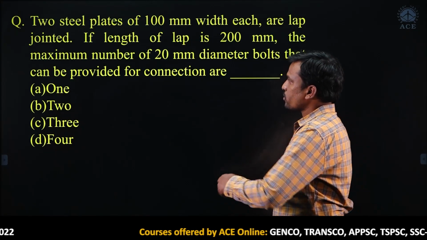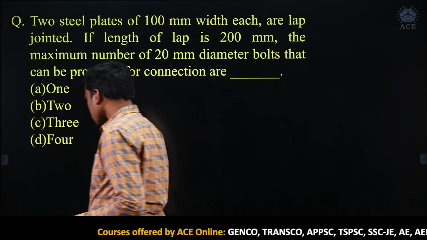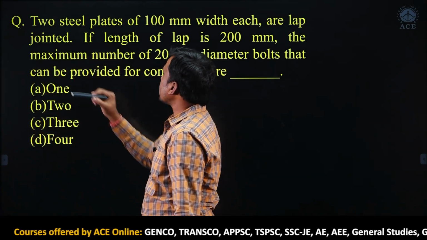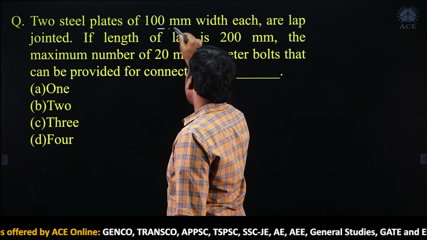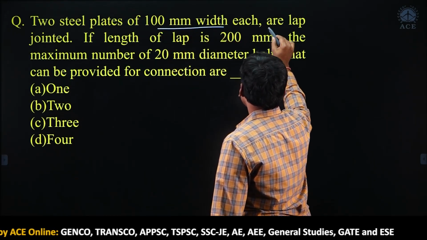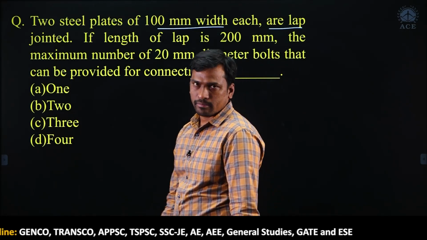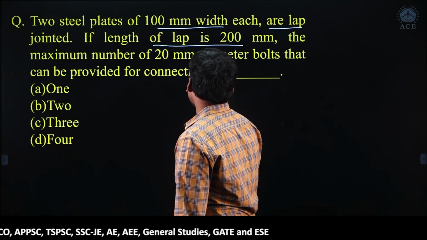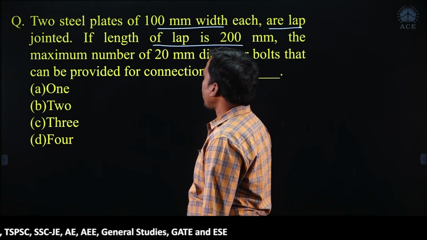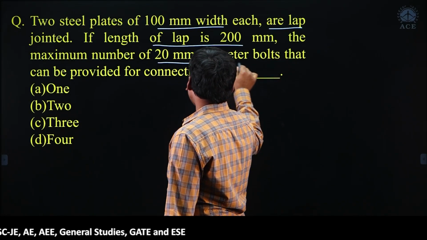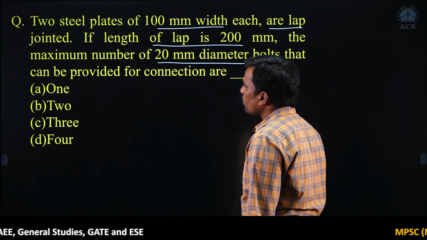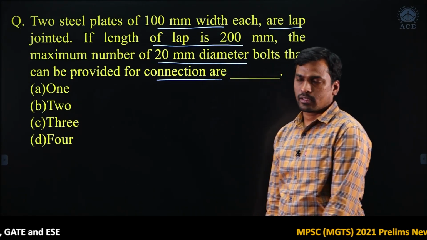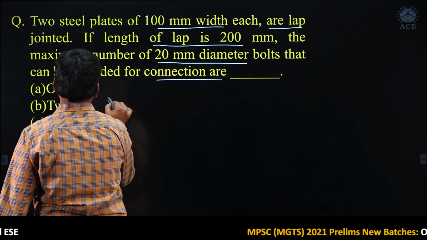Right. Next question. In this question given, two steel plates of 100 mm width each are lap jointed, lap connection. If the length of lap is given as 200 mm, the maximum number of 20 mm diameter bolts that can be provided for the connection are, okay. Right, look here.